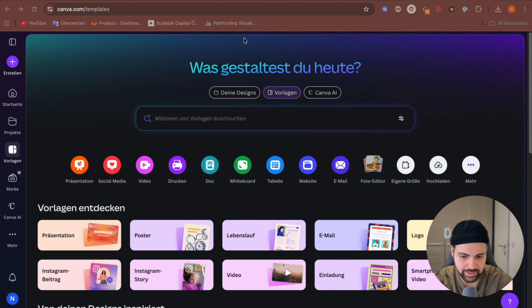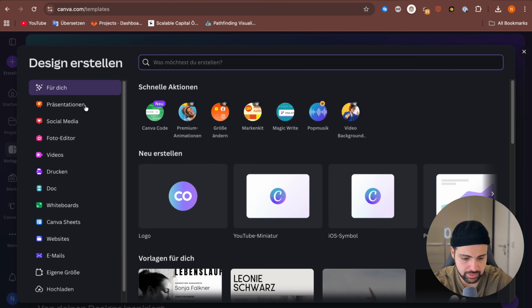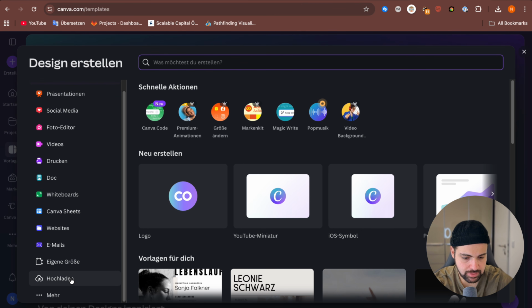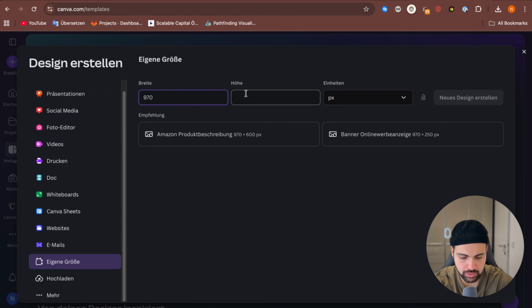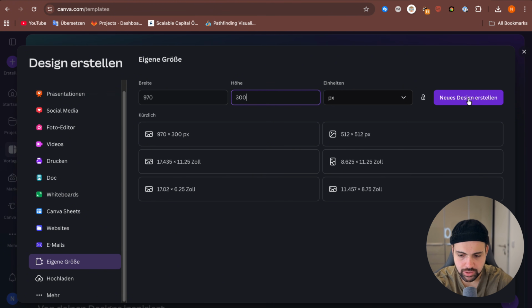Okay, now open Canva, and a free account works perfectly here. You don't need a subscription, you don't need a paid version. The free account works well. Here on the left top, click on create a design, and then we go to custom size. Here for me it's in Germany, so you have to go to custom size, and here we type in 970 width and the height was 300. Then click on create design.